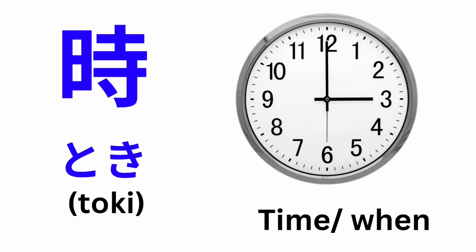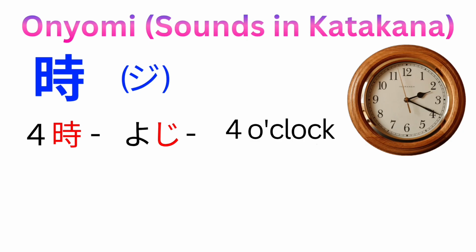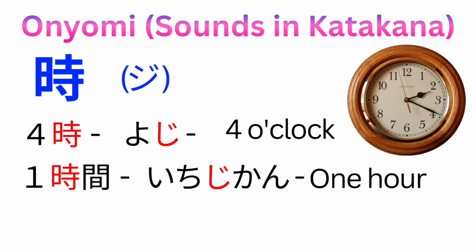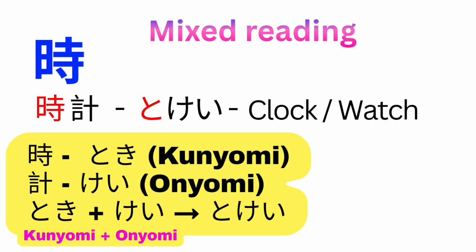Ninth kanji is Toki. Toki means time. Onyomi of this kanji is Ji. Examples: Yoji. Yoji means 4 o'clock. Ichijikan means 1 hour. Tokei means clock or watch.